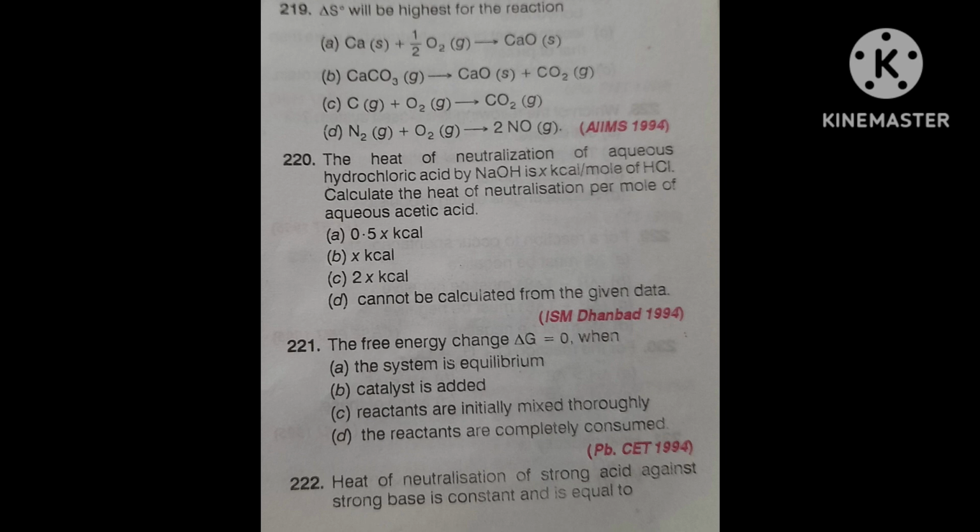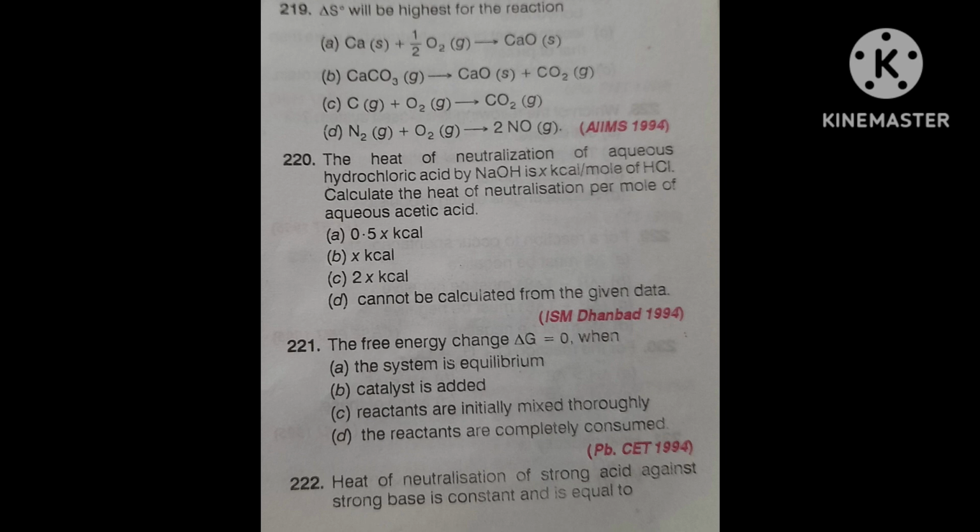The free energy change delta G is equal to 0 when, first option, the system is in equilibrium. Second, a catalyst is added. Third, reactants are initially mixed thoroughly. Fourth, the reactants are completely consumed. Again, I am repeating the question.